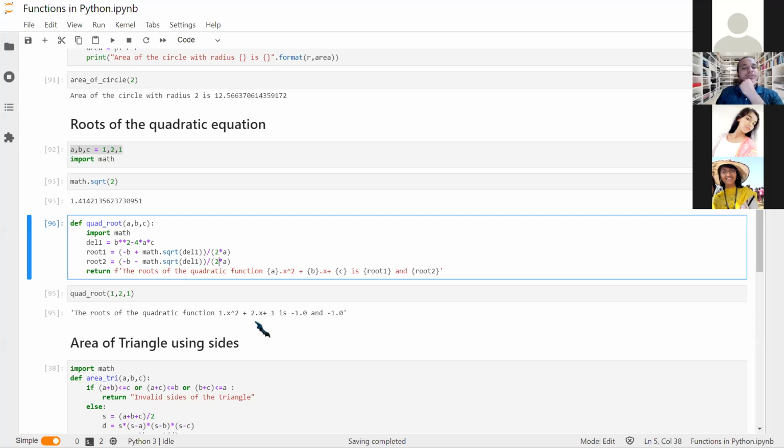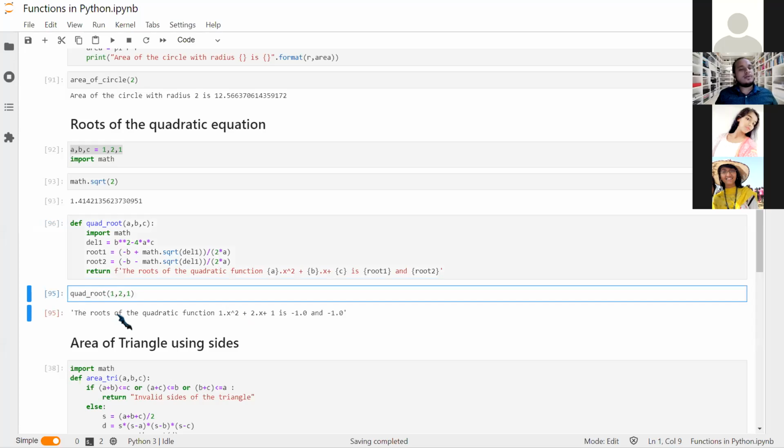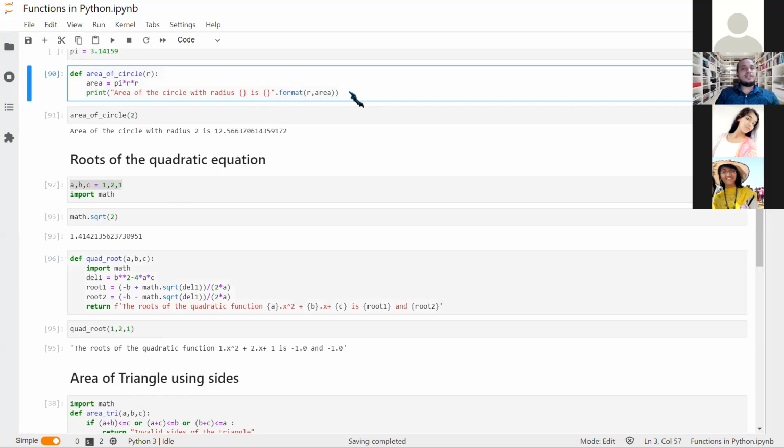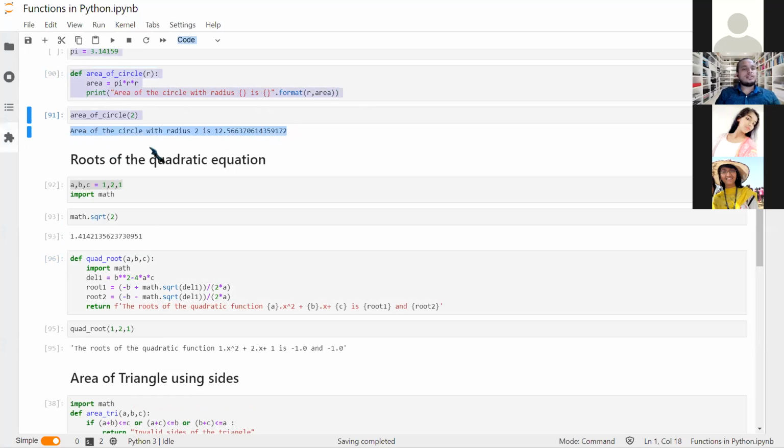There is some problem because, yeah, no, it is correct. But why is this giving me this quote? I need to remove this quote. When we use f now, we get the quote, and you see, previously when we used format, we didn't get a quote in here. So there is a little difference in what we get.